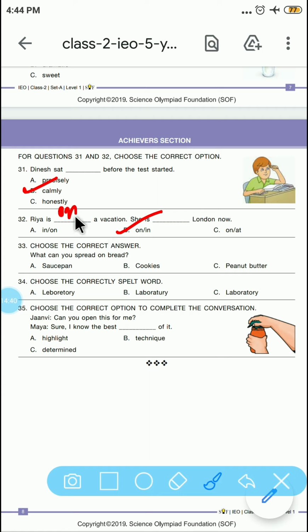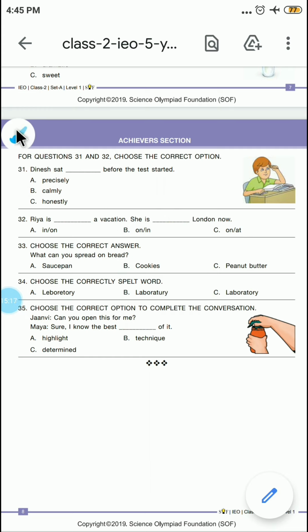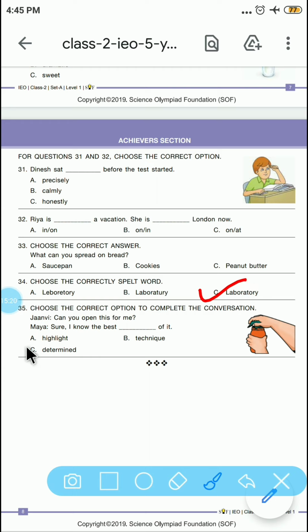On for this and in for this blank. What can you spread on bread? So the correct option here is peanut butter, because we can't spread cookies and saucepan. 34th question, choose the correctly spelled word. So the correctly spelled word is, tell me, which one is the correct option? The correct option is this, laboratory.